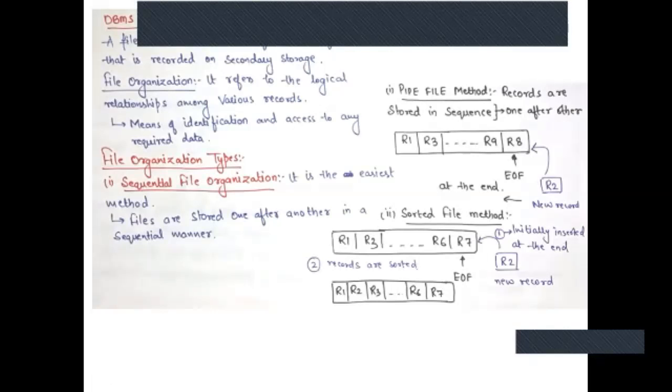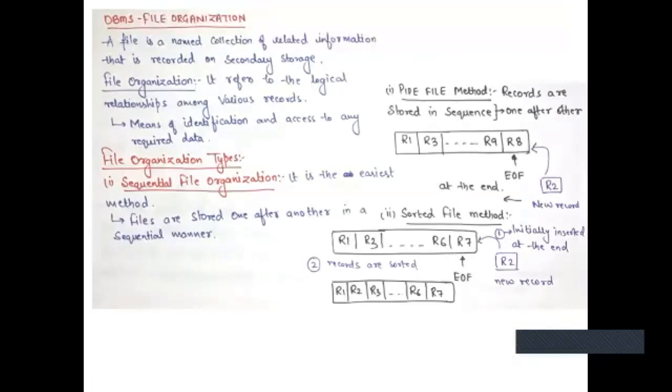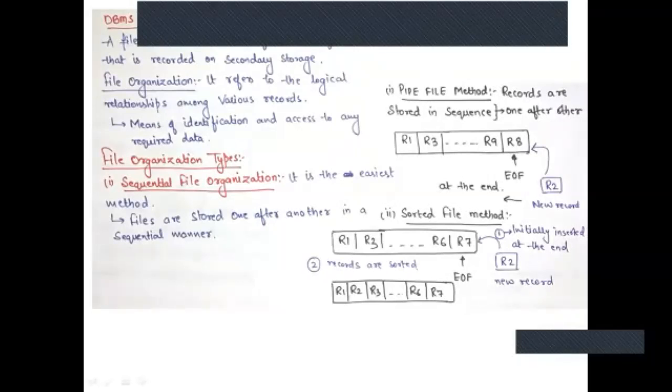Okay, so in that you'll be having different file organizations. One is sequential, one is heap file organization, next is B plus tree file organization, and the other one is hash organization. And one more is clustered file organization. So we'll see all these 5 in order. Okay, let's go through them. The first one is sequential.